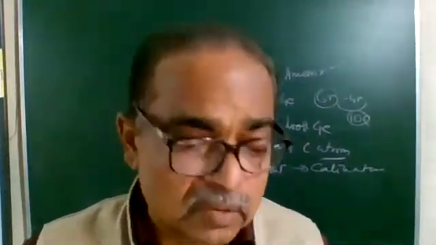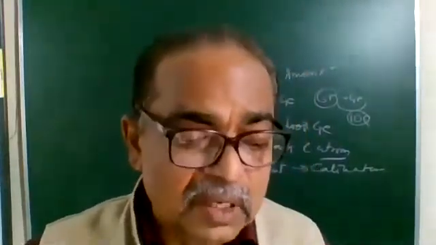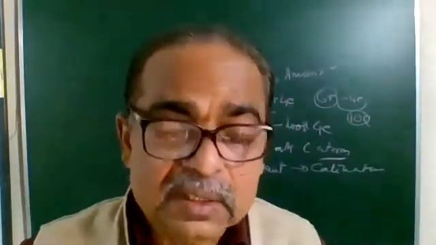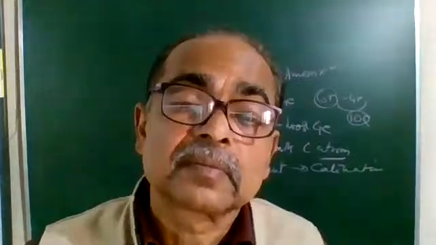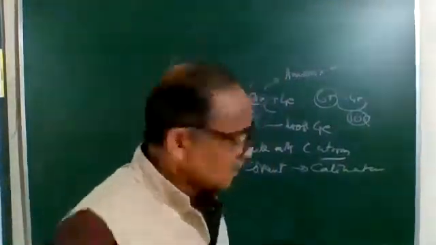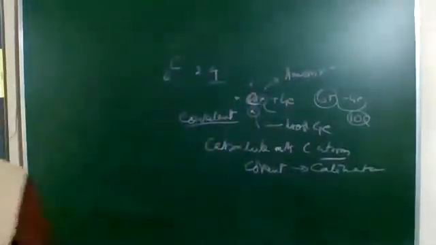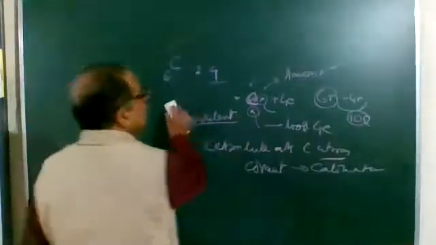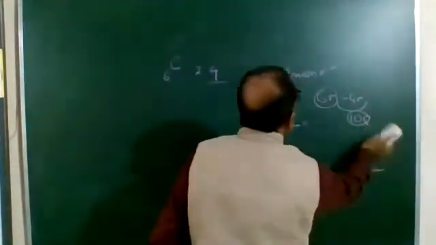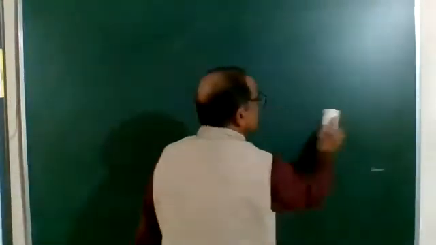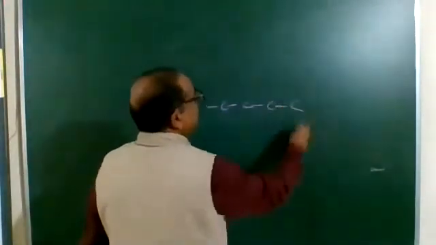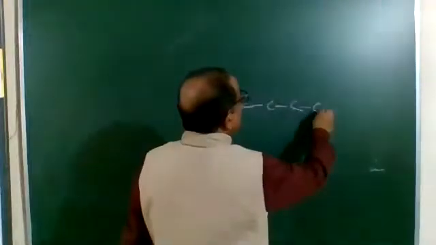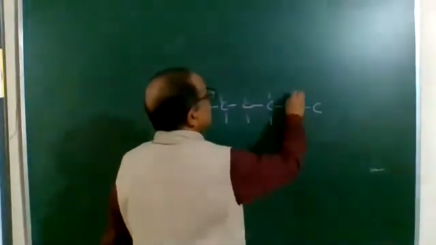What have I told you? Carbon links with other carbon atoms through the covalent bond. And due to the covalent bond, carbon can form straight chains, branched chains, or even closed chains or ring chains. You know that carbon needs 4 electrons to complete its octet, so it will be sharing electrons. Now, when the sharing takes place, the carbon can share its electrons. We are studying single covalent bonds. So in this method, the carbon chain is formed, which is an open chain.